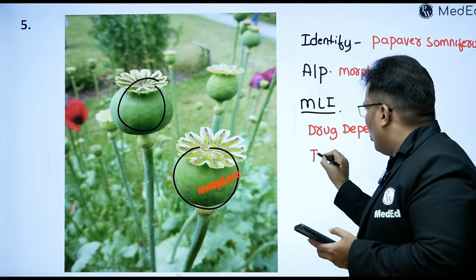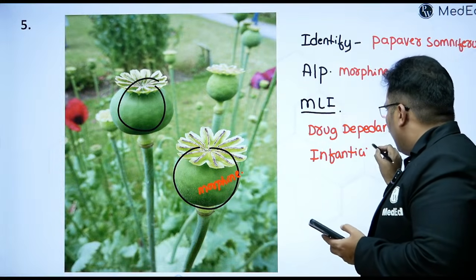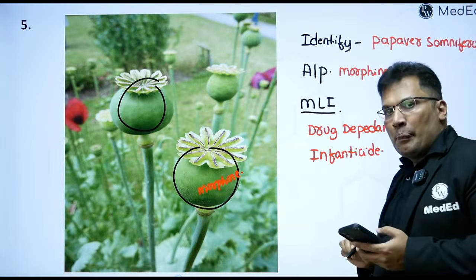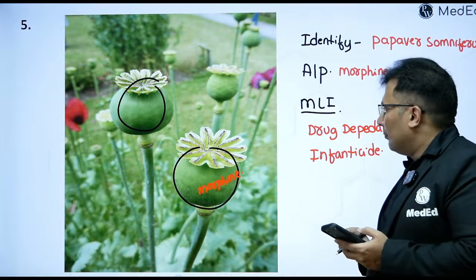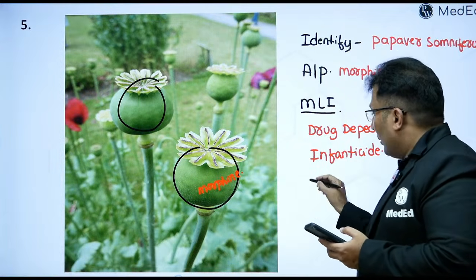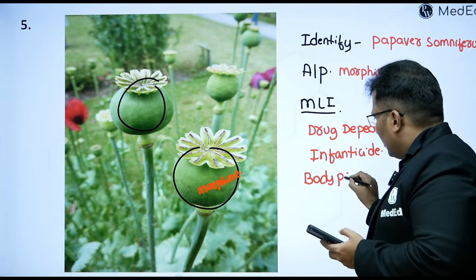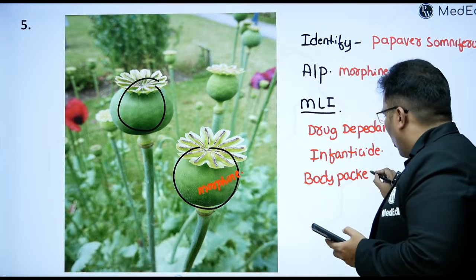It is also used as an infanticide agent. Drug dependence, infanticide, then body packer syndrome.